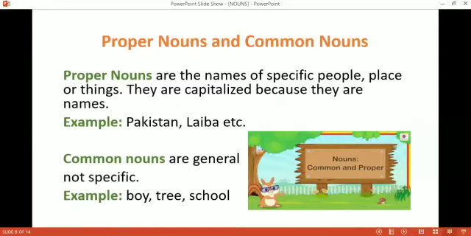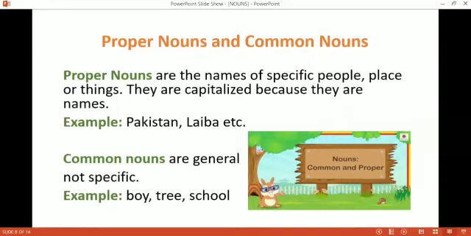They are capitalized, which means they are written with capital letters because they are names, and names are always written with capital letters. We write a common noun with a small letter, but we write a proper noun with capital letters.